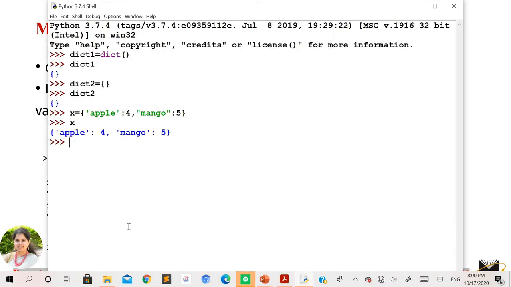So here x is a variable name, so take that variable name, and if you want to access the value associated with apple, take that apple, and this has to be taken within the square brackets. If you want to access the value associated with any key, it has to be taken within the square brackets, even though it is a dictionary variable here. Press enter. You can see here you are getting the value that is associated with this key. So this is one of the ways you can access the values associated with any of the keys in the dictionary data structure.